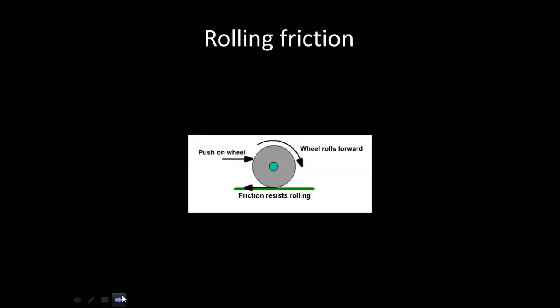Now this is the other type of friction, which is known as rolling friction. In this you can see a wheel being rolled on some other surface, and in rolling friction only one point of the body is in contact with the other body. So rolling friction is 100 times less than sliding friction. In sliding friction, more effort is required, and in rolling friction, less effort or less force is required.